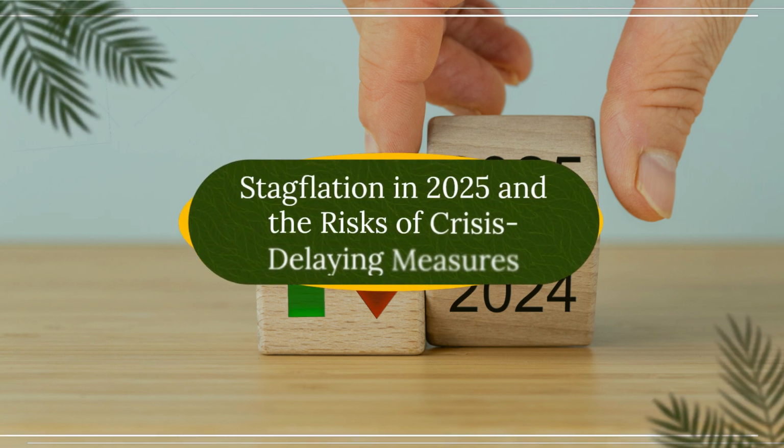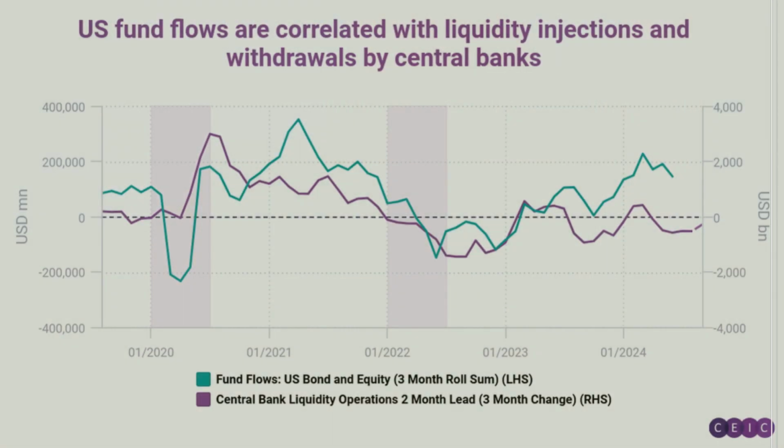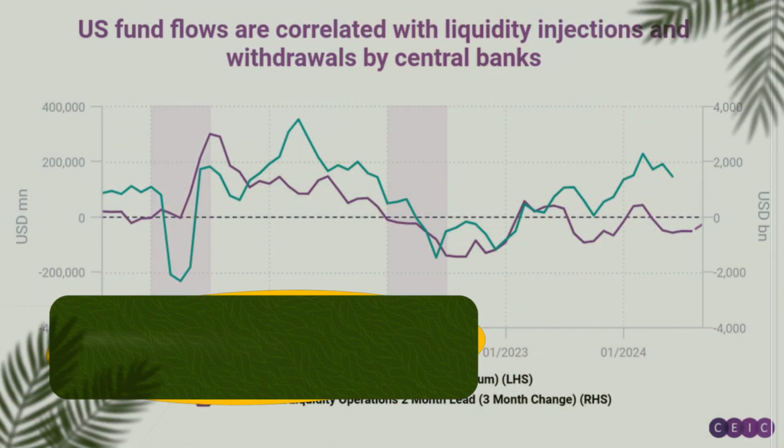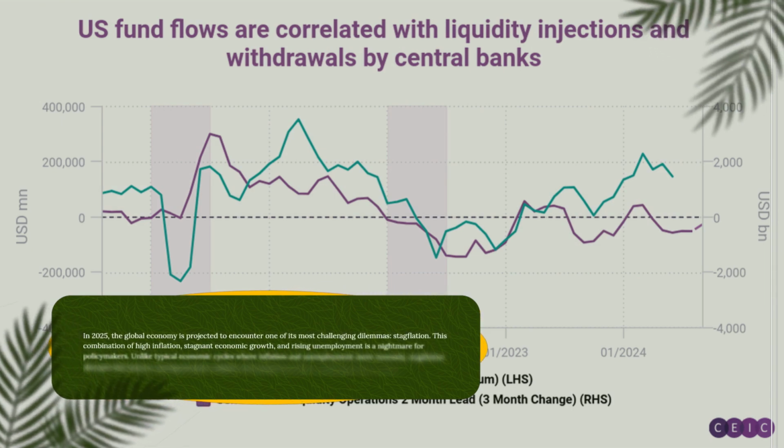Stagflation in 2025 and the risks of crisis delaying measures. In 2025, the global economy is projected to encounter one of its most challenging dilemmas: stagflation. This combination of high inflation, stagnant economic growth, and rising unemployment is a nightmare for policymakers. Unlike typical economic cycles where inflation and unemployment move inversely, stagflation disrupts this balance, leaving decision-makers with limited and often conflicting policy options.